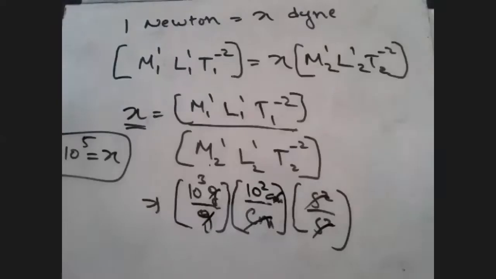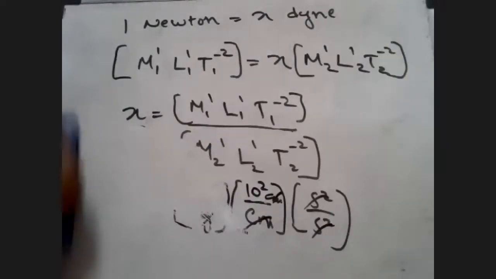Okay, so how many minutes are there now? There are 3 minutes, students. Can you find out the conversion factor between SI unit and CGS unit for energy?